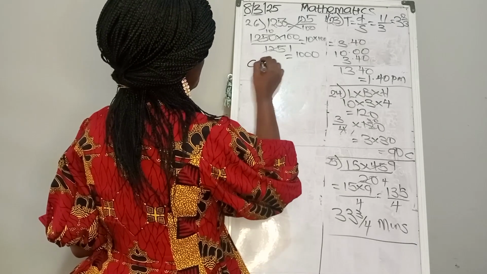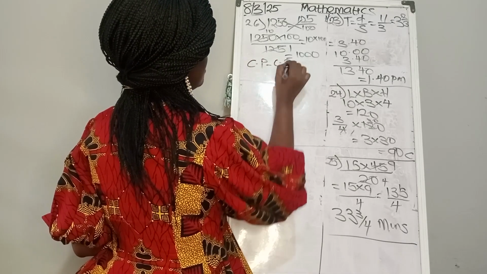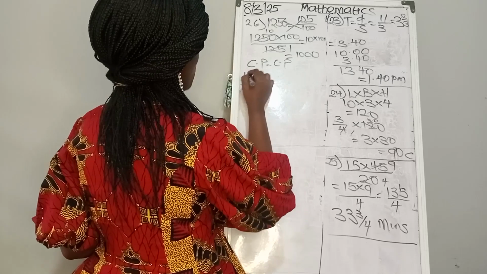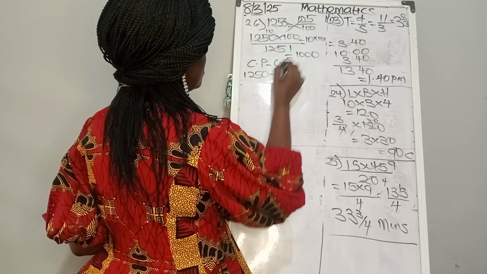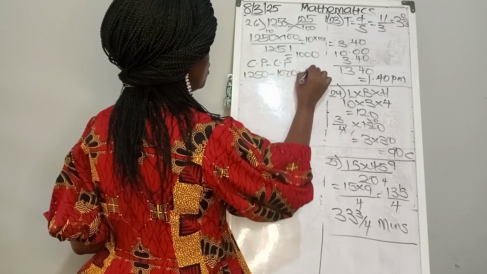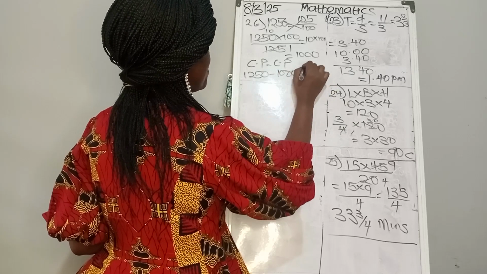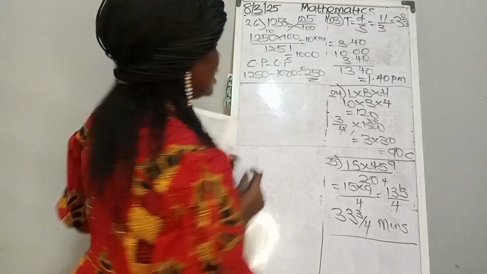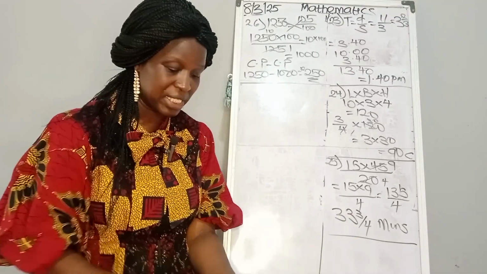So that will be selling price minus the cost price. And the selling price is how much? 1250 minus this, which gives us 250. So our answer there is 250 naira.